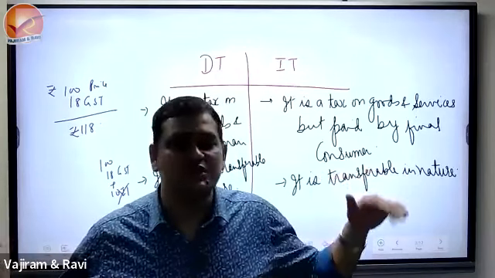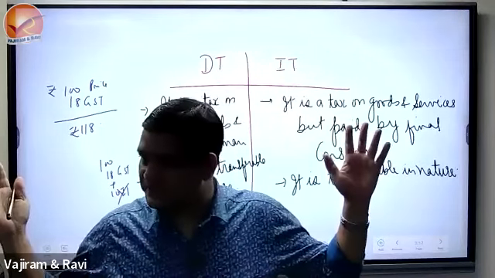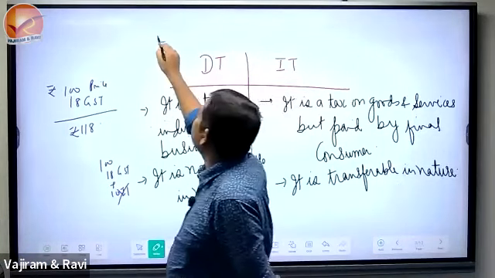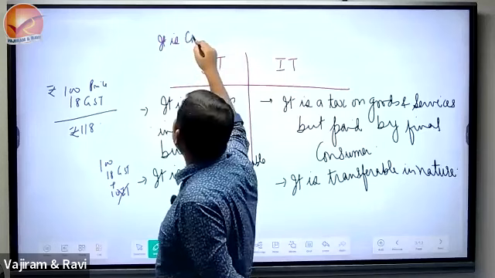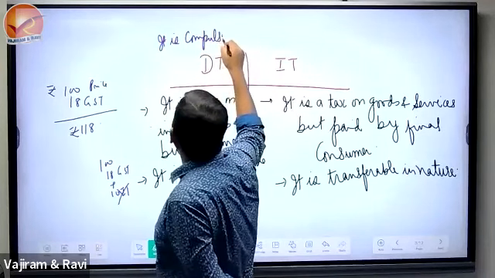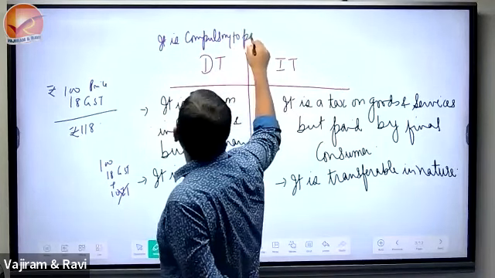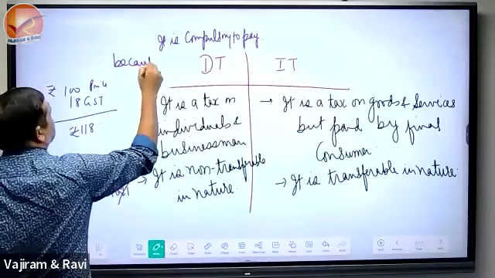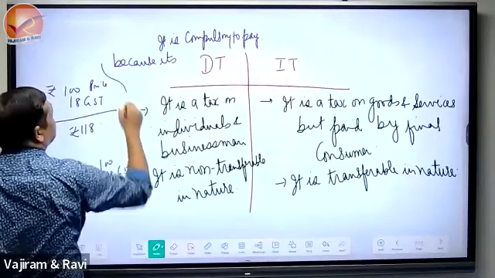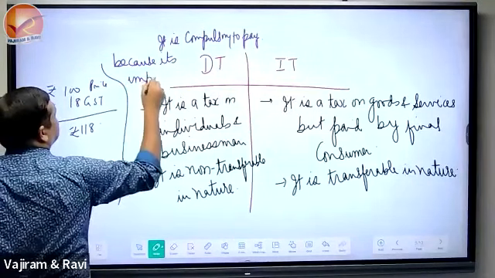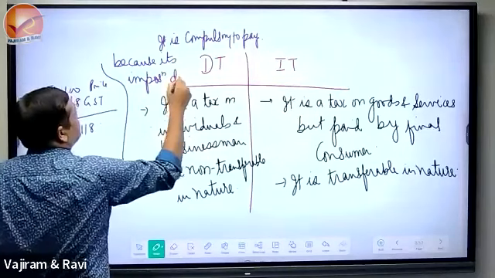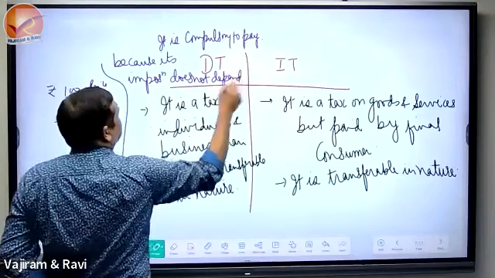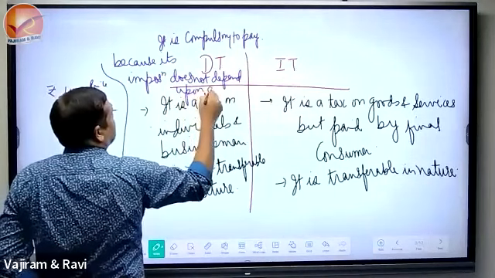But now the government is not collecting that one, isn't it? We cannot transfer it to someone. So when we say this direct tax, it is compulsory to pay. Compulsory to pay. Because its imposition does not depend upon any condition.